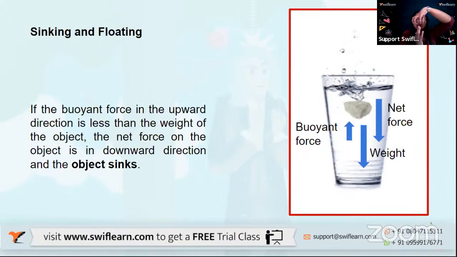So the net force is going to be more in the downward direction, so the object will sink. Simple concept. Because of this unbalanced force, the buoyant force acting upwards is lesser than the weight of the object acting downwards. As a result, the net force is in the downward direction, and so the object sinks.